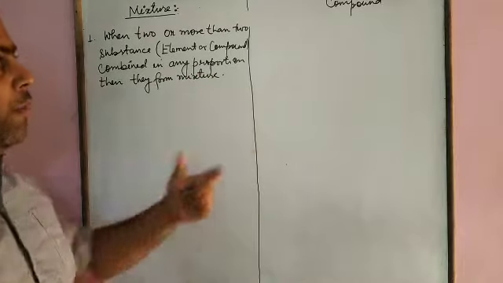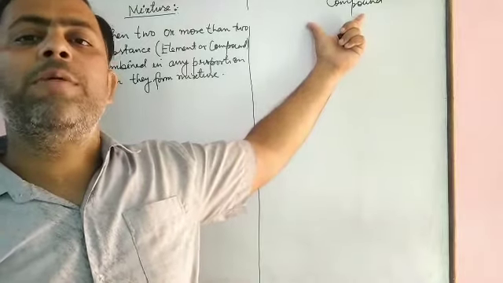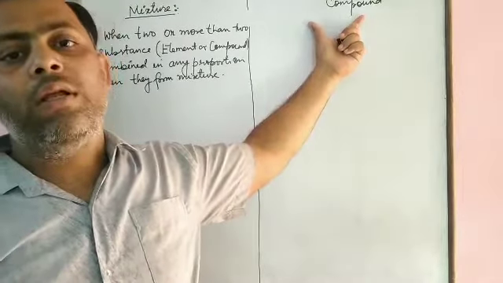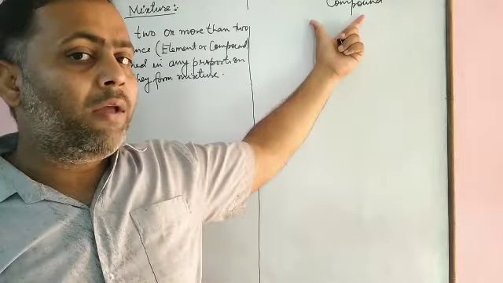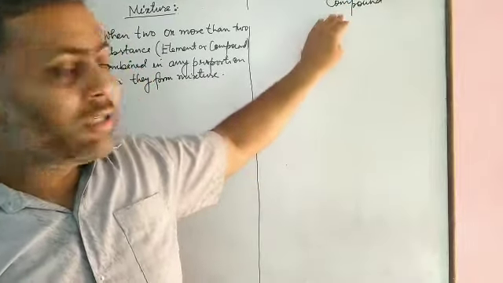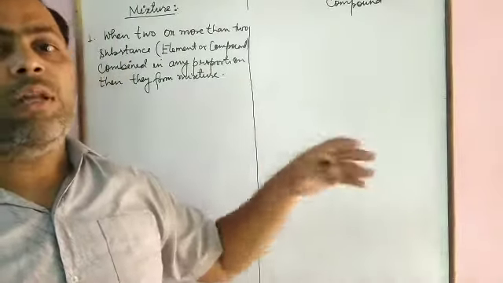To the next one, compound. We know in compound, when two or more than two substances combine together in a fixed proportion of their masses, we have a fixed proportion here. That's why it is also defined by the law of constant proportion. We will discuss it later.